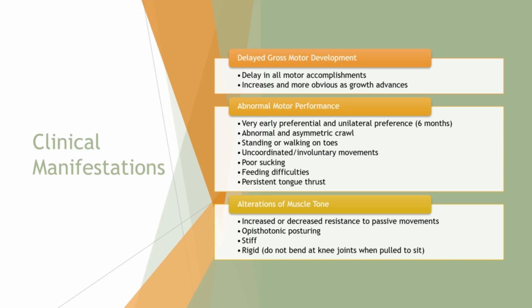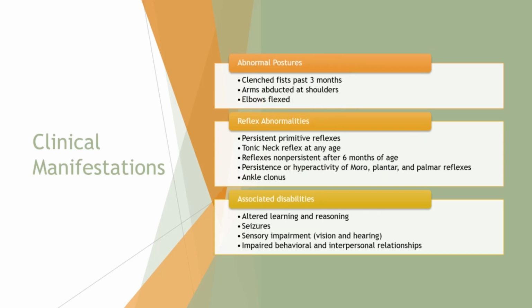So having delayed gross motor development, abnormal motor performance, and a list of what that looks like, and then alterations of muscle tone. So increased or decreased resistance to passive movements, maybe having posturing, they're stiff, they're rigid. So again, just review these clinical manifestations. Additional clinical manifestations, abnormal postures, so clenched fists after 3 months, arms are abducted at shoulders, elbows can be flexed.